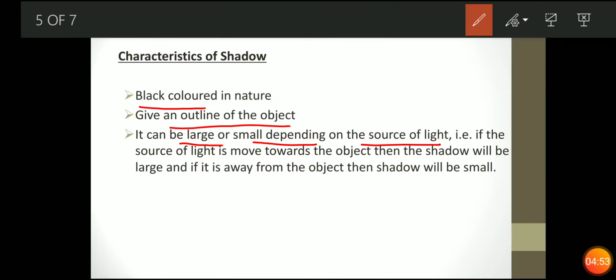Clear? Now towards the object, then the shadow will be large. If you are moving the source of light towards the object, suppose you have taken a torch and bring it closer to yourself, you will see the shadow will become larger in size. But if you are taking the torch away from yourself, अगर आप अपने आप से टॉर्च को दूर लेके जाएंगे, so obviously वो shadow shorter in size बनेगी. That will be demonstrated forward. Now see the video.